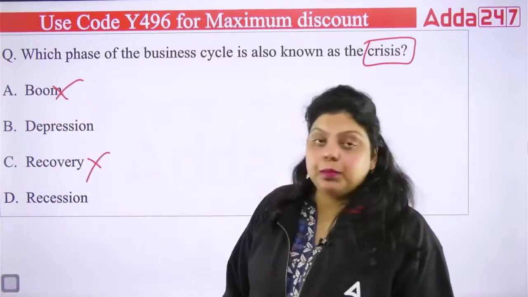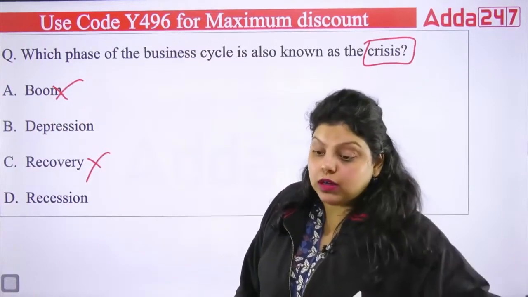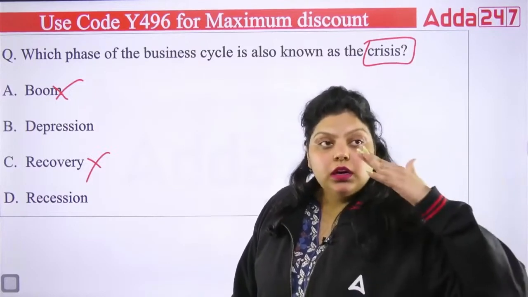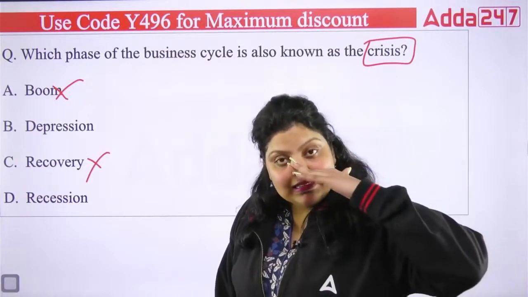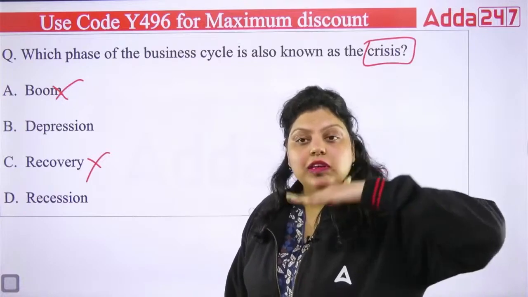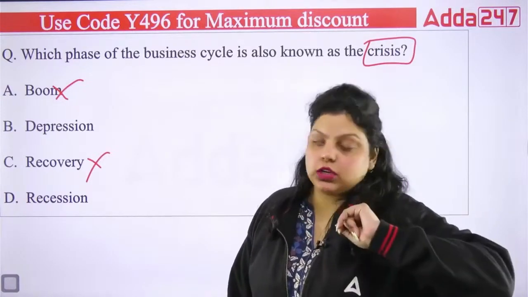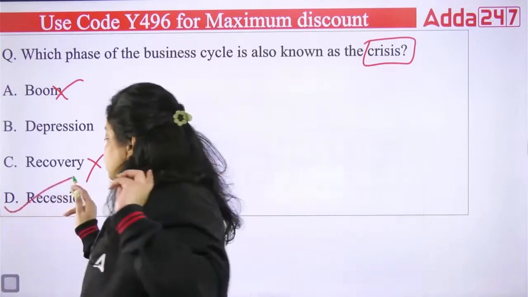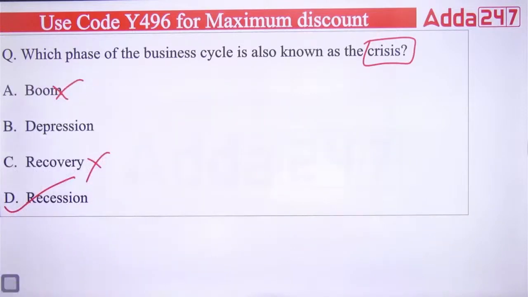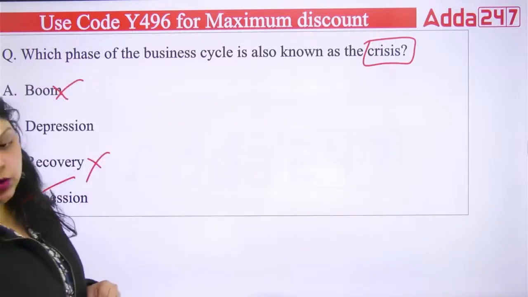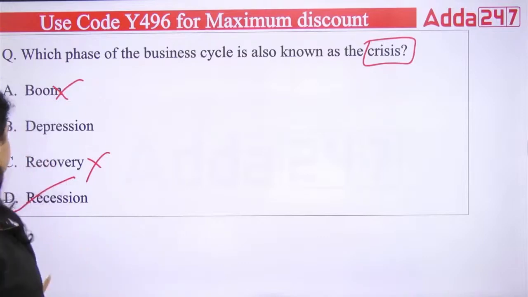It can be either depression or recession, but depression is the worst, or I can say when your economic activities reach the lowest level, that's a depression. So the right answer will be recession. So the crisis period of the business cycle is your recession. Okay, it is your recession. So the right answer will be D.